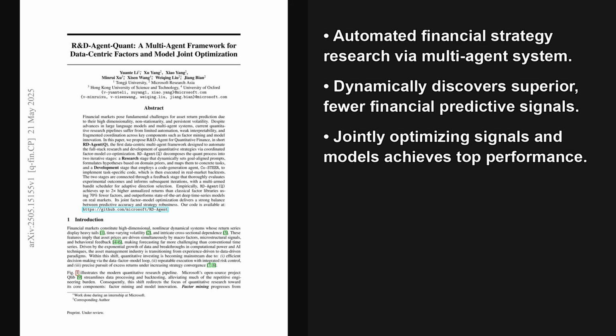So that year-by-year improvement we saw really highlights the core strength of R&D-Agent-Quant. The main takeaway is how this multi-agent system can discover and then dynamically refine financial factors, outperforming traditional methods. It's a big step for data-centric AI in finance, potentially leading to more robust and adaptive investment strategies.